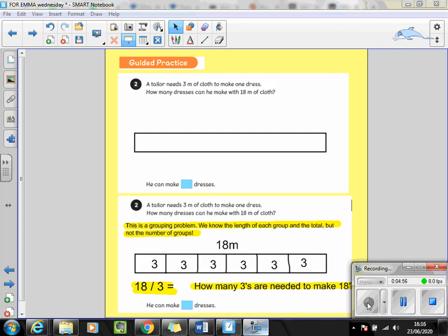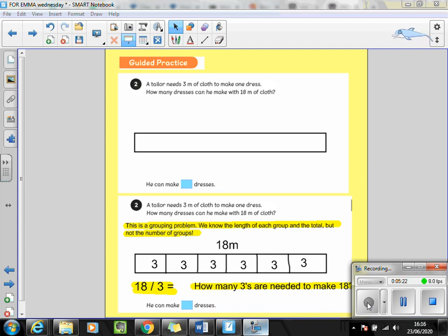Hopefully you would have noticed that this is actually a grouping problem, because we know the length of each group and the total length of cloth, but we don't know how many of those groups we can fit into the total amount of cloth. So we need to think to ourselves, how many groups of 3 are there in 18?